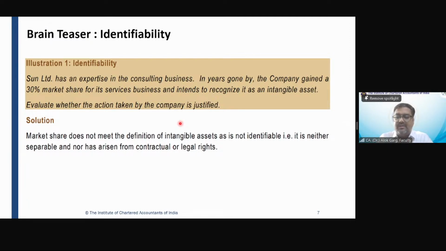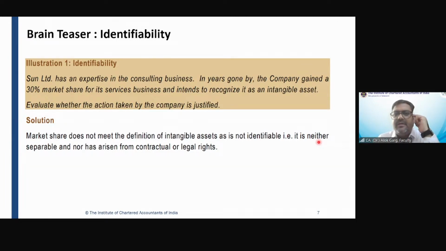Yes, Prachi, you can unmute yourself and ask the question. Good morning, sir. Good morning, Prachi. Sir, what if the company is engaged in manufacturing two products, and after some time the company has a good market share, and the company sells this market share to another person? So it can happen that the other company which is acquiring that market share...